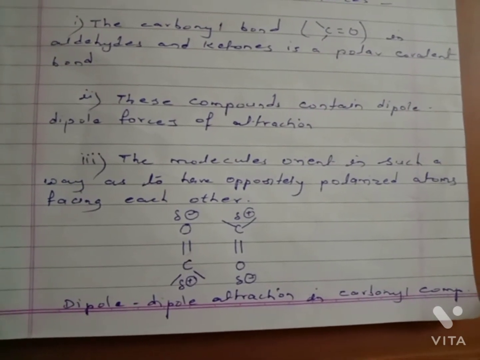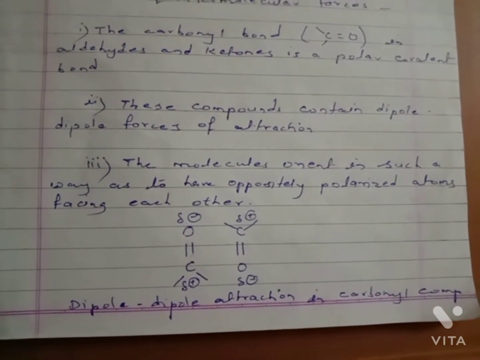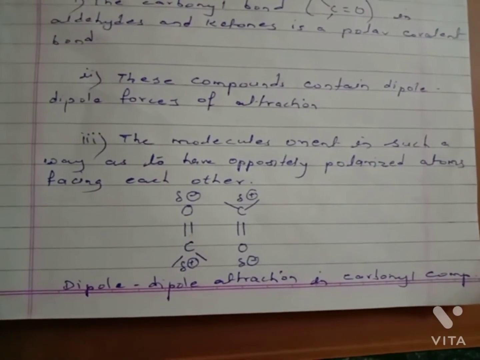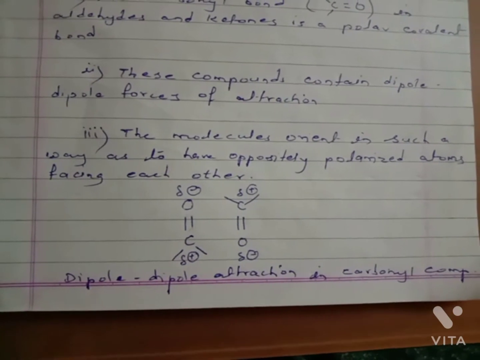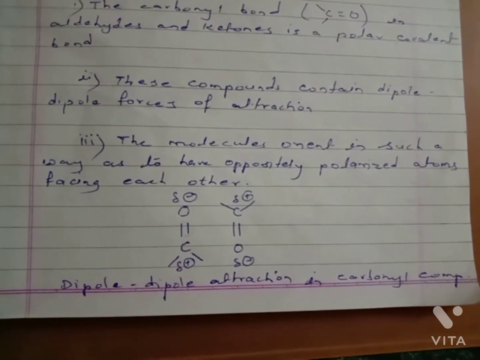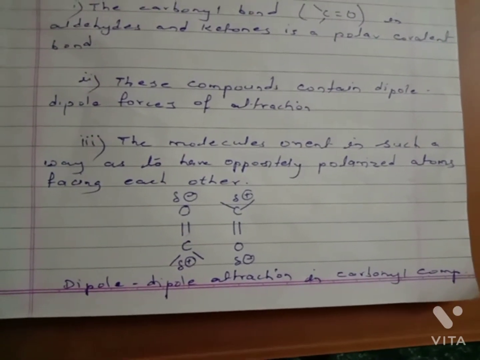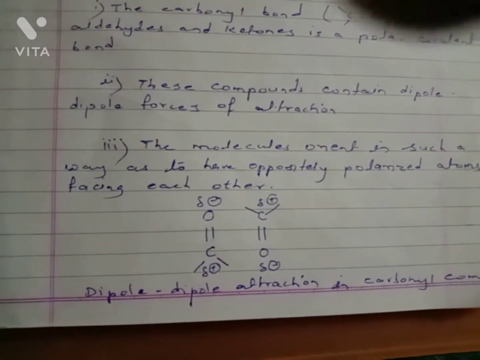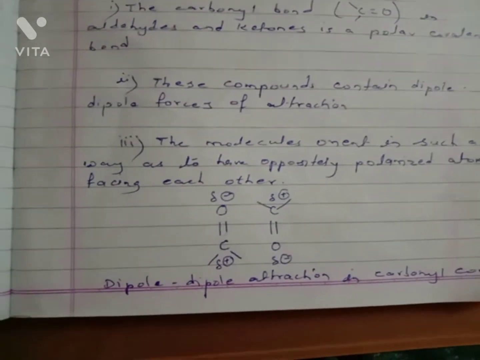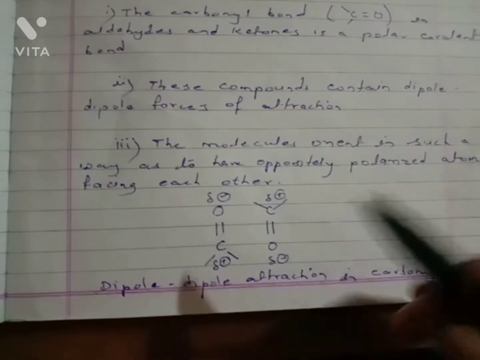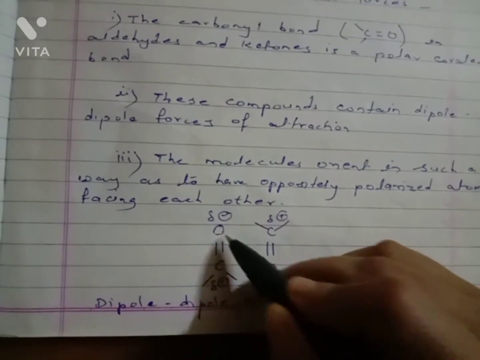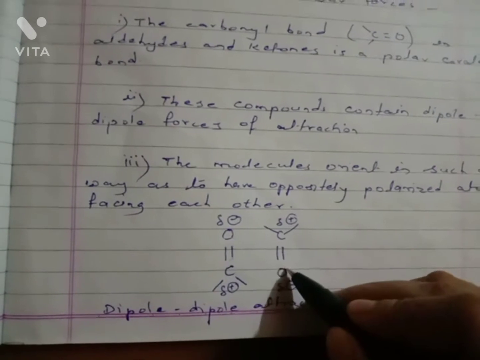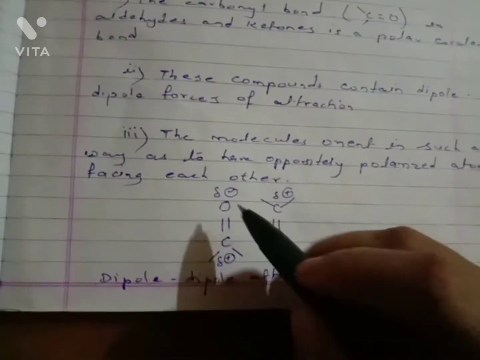Orientation means the molecules rotate or vibrate so that oppositely charged atoms face each other, and these opposite charges attract each other. Here oxygen is attached to carbon by a double bond, and here also carbon is attached to oxygen by a double bond.